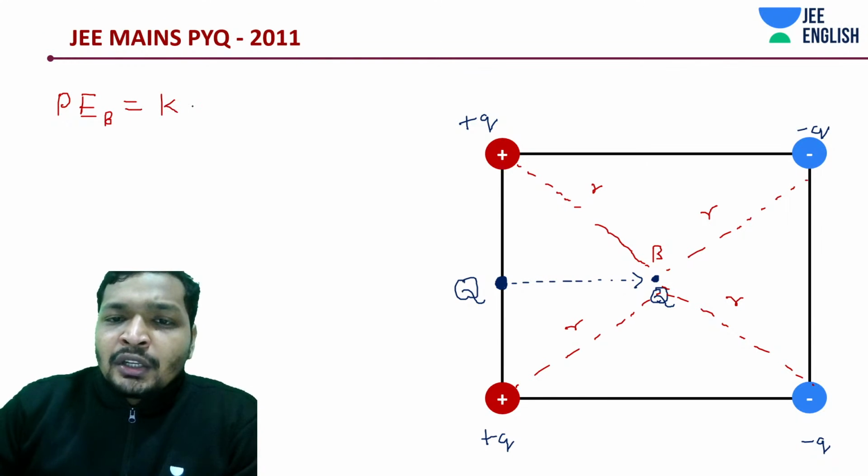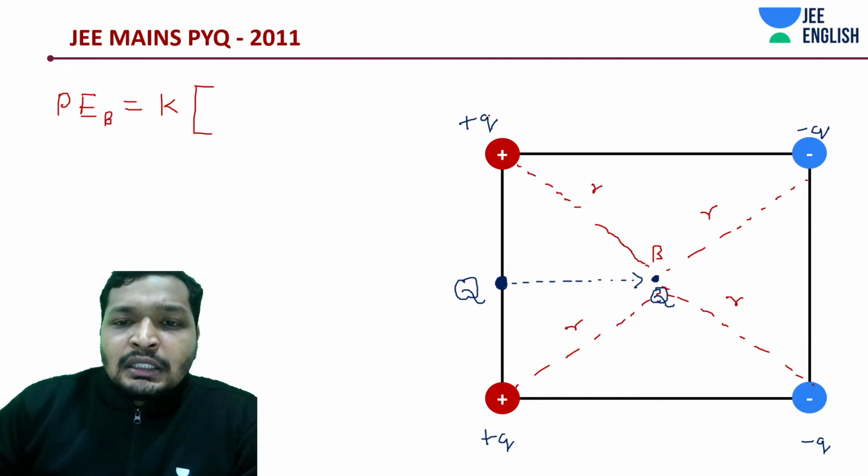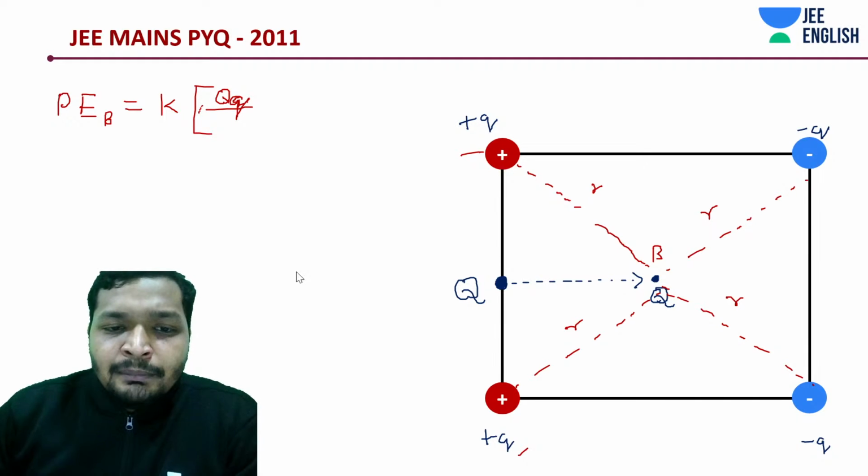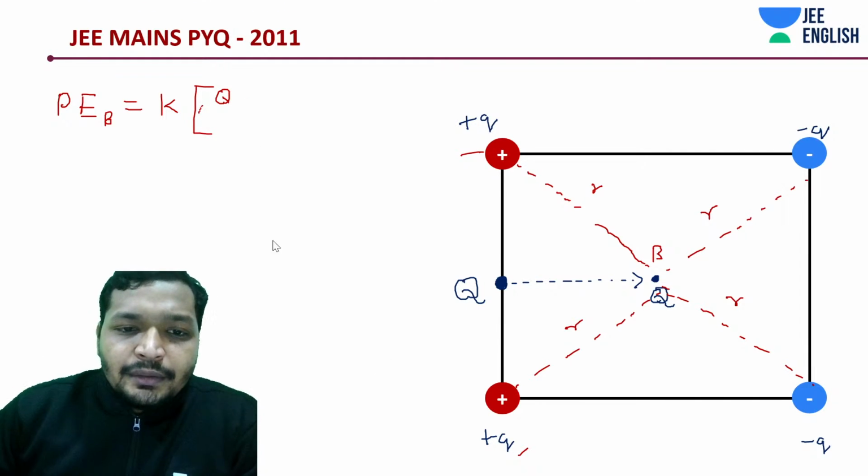K into Q1 Q2, superposition, all of them you need to do. So K into, first of all, let me start with the positive. It's going to be Q into Q divided by R square.